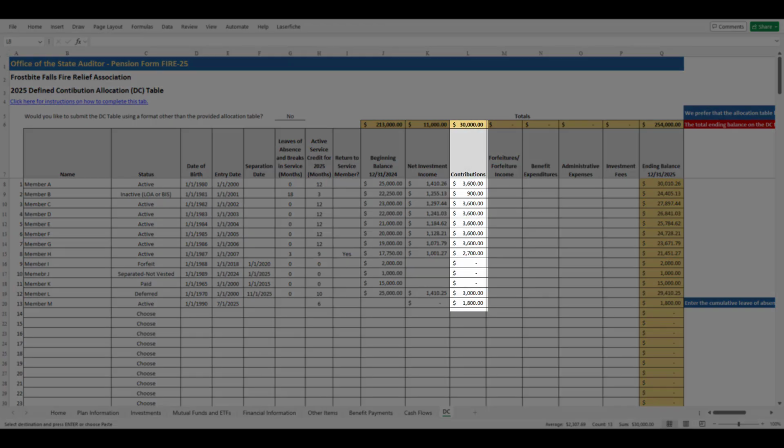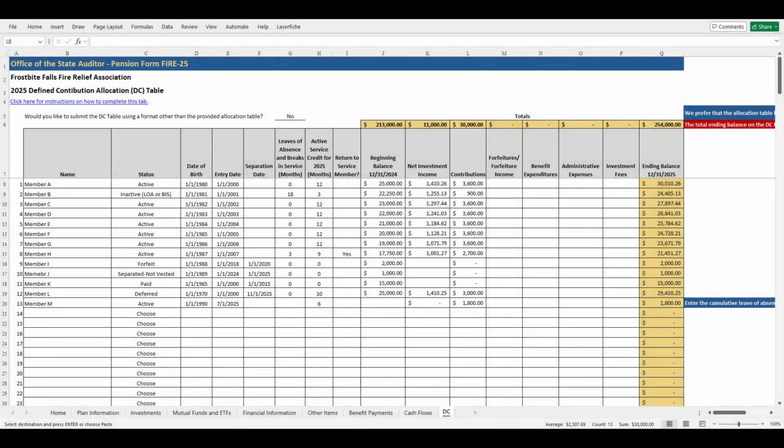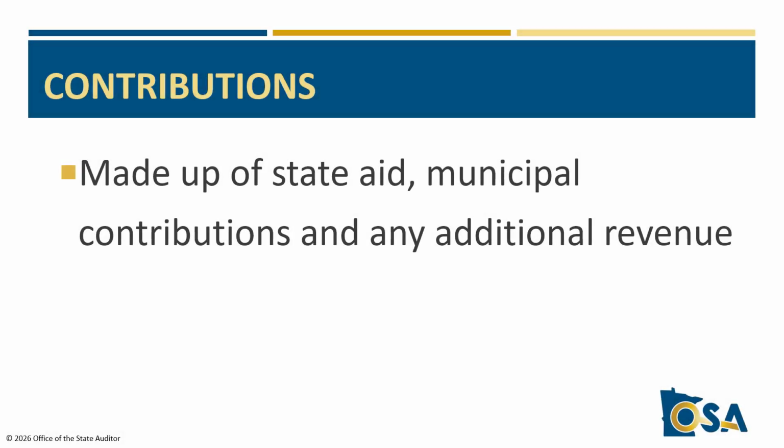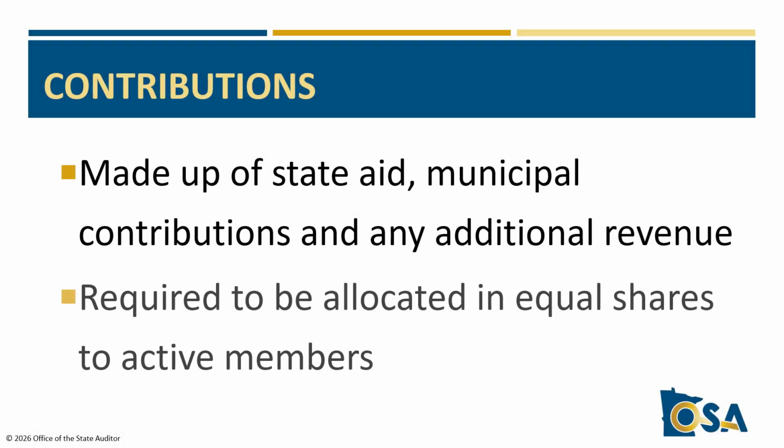Moving on to the next column, contributions are made up of state aid, municipal contributions, and any additional revenue that was deposited in the Relief Association Special Fund. Contributions are required to be allocated in equal shares to active members.